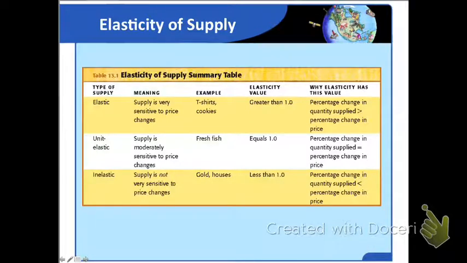Finally, this table right here summarizes the various types of elasticity of supply. The first column shows you the type of supply, whether it's elastic, unit elastic, or inelastic. The second column shows you what that actually means. The third column gives you some examples of goods that have elastic, unit elastic, and inelastic supply. The fourth column tells you what the value of elasticity has to be, the elasticity coefficient. And finally, the last column tells you why elasticity has that value, based on the formula for the elasticity of supply.